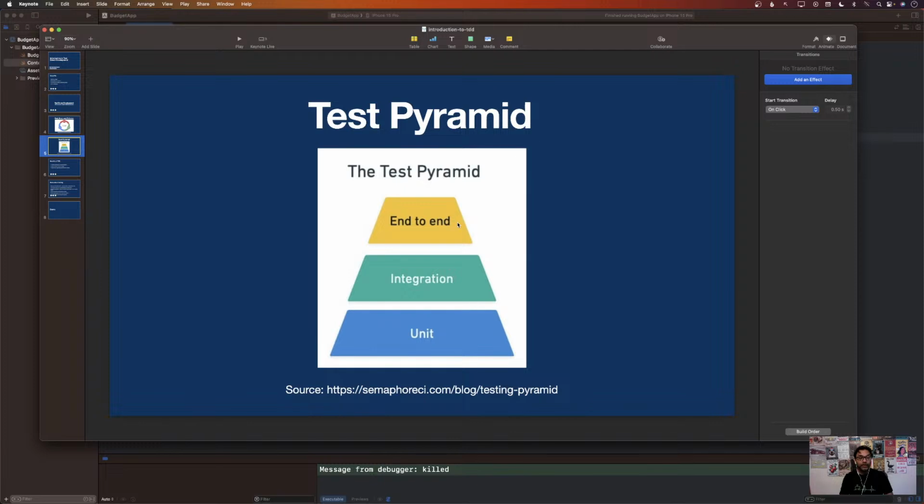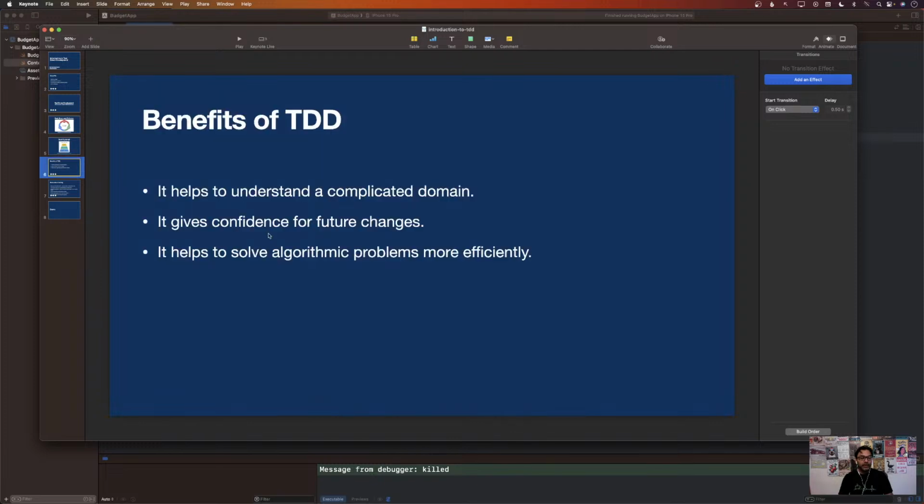All right. Okay. Now, you may have different benefits of TDD, but I've been doing TDD for some time now. And what I've found for TDD are these couple of benefits. At least that's my opinion, and that's what I have found. Now, if you have been doing TDD, you may have found different benefits. All right, and that's perfectly fine.